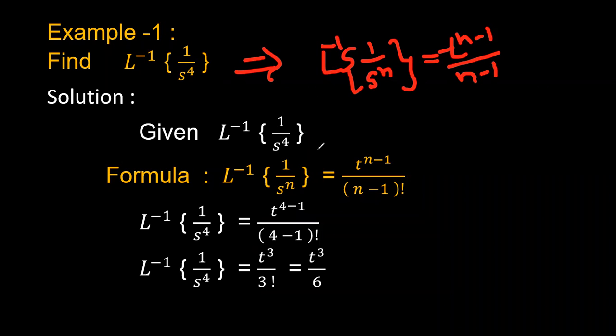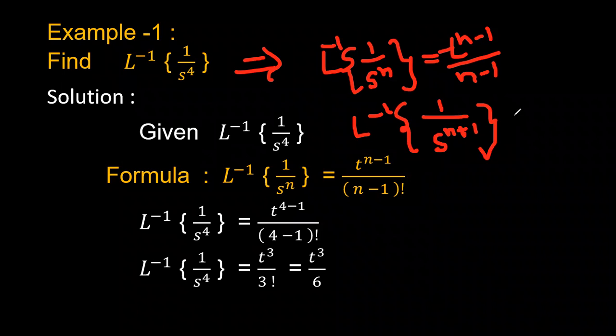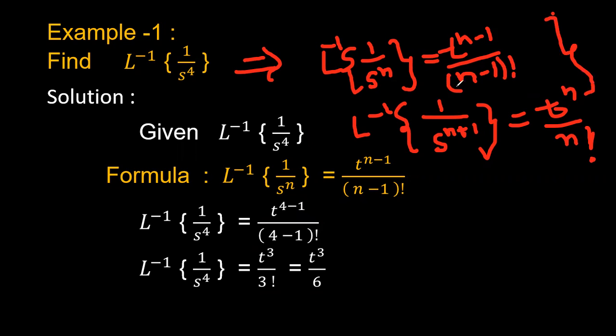I have done it by using this, and you can use another way. Laplace inverse of 1 by s power n plus 1 is equal to t power n by n factorial. Both are the same.